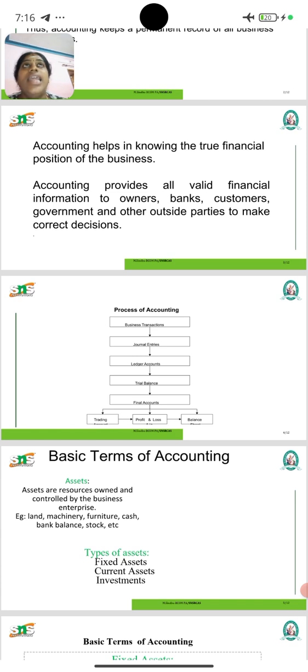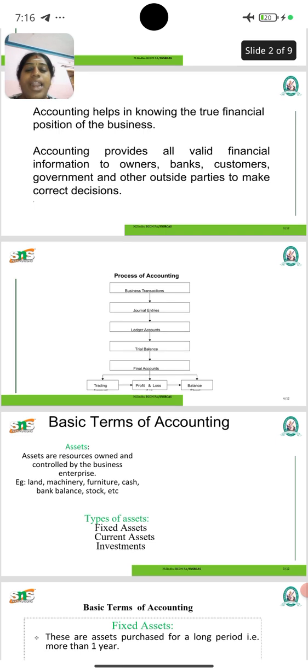After that, ledger accounts will be opened, separately for each account: real, personal and nominal accounts. After that, the trial balance, which means both the debit and credit sides will be the same. After the trial balance, we will finalize the final accounts.